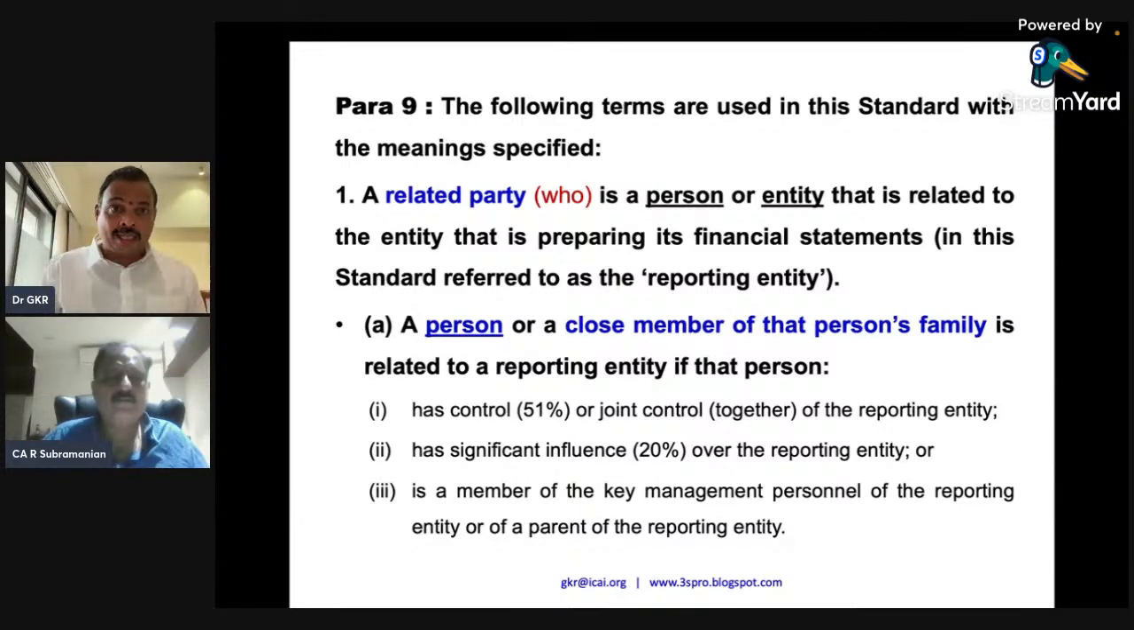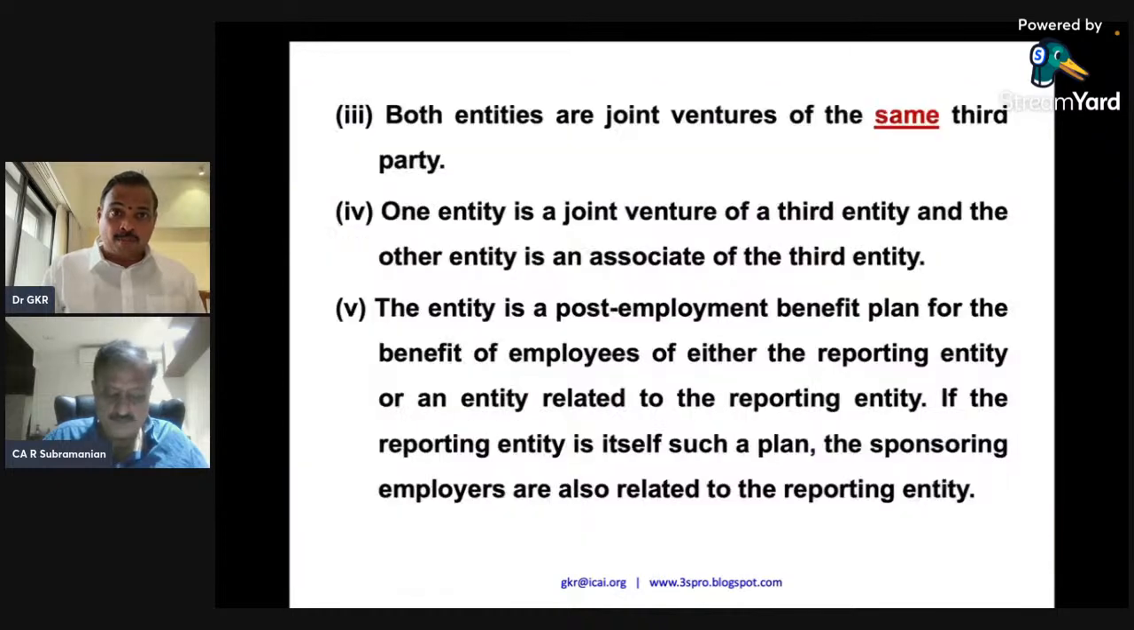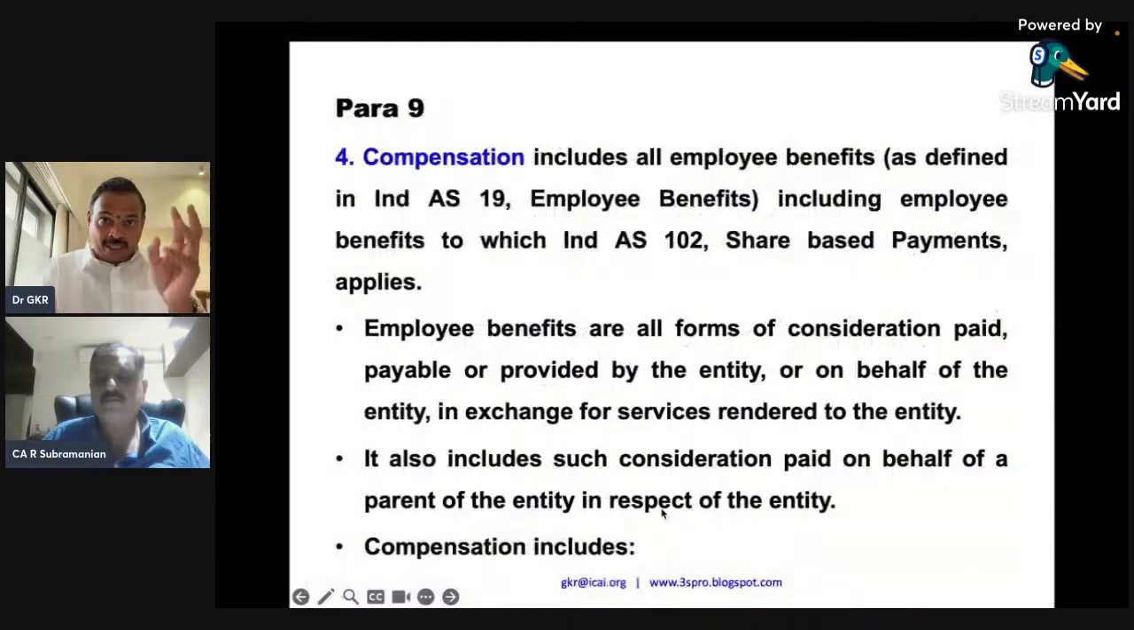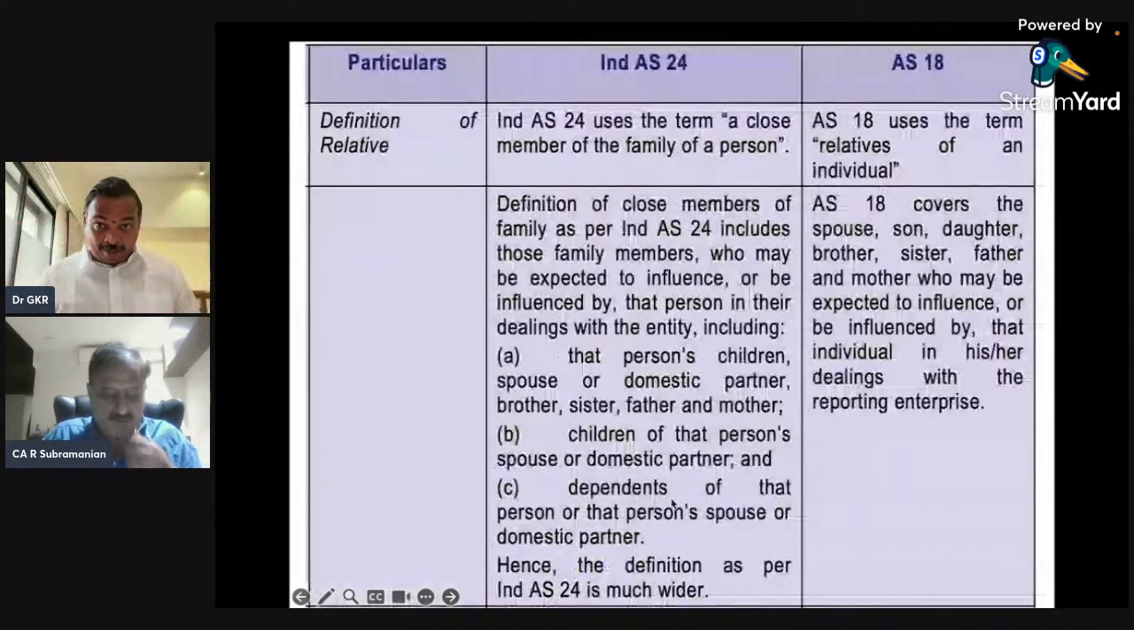And this is one place I want to bring to your kind attention, the technical difference between Ind AS 24 and AS 18. If you look at AS 18, they use the words 'a relative of an individual'. Here they use the words 'close member of the family of a person': spouse, son, daughter, brother, sister, father, and mother who may be expected to influence. Here they give these three wide definitions. So Ind AS 24 has a wider meaning.